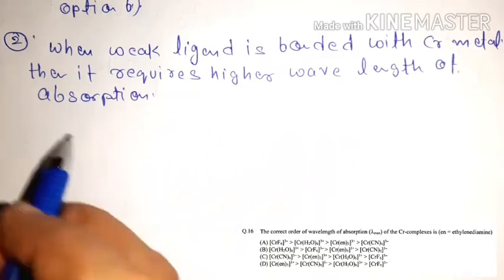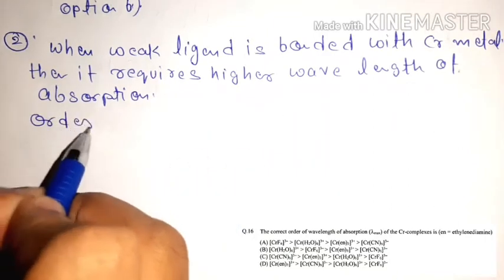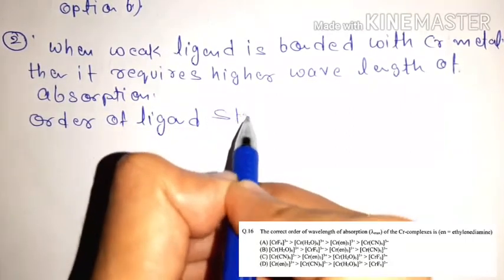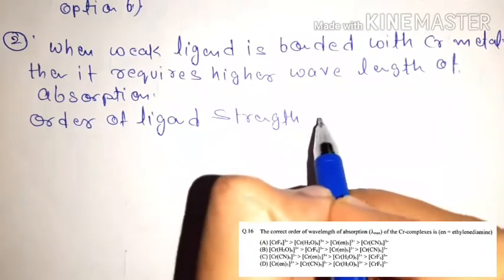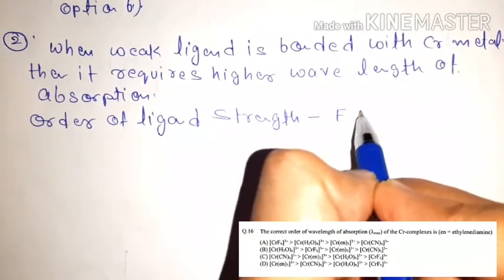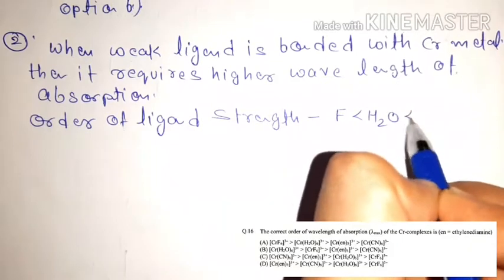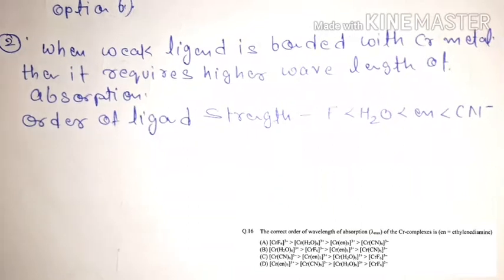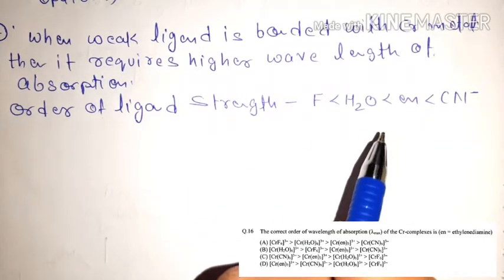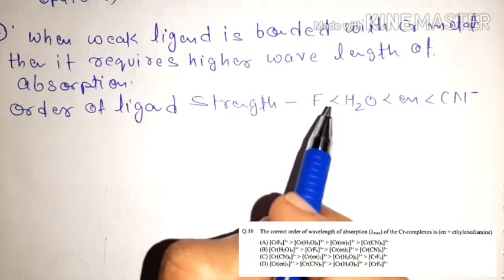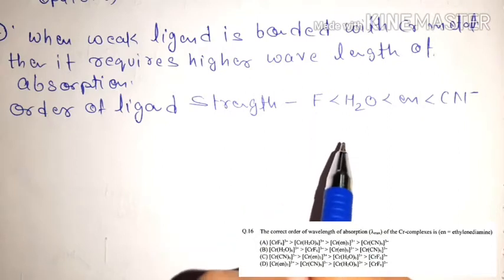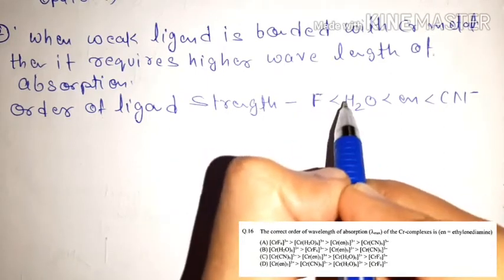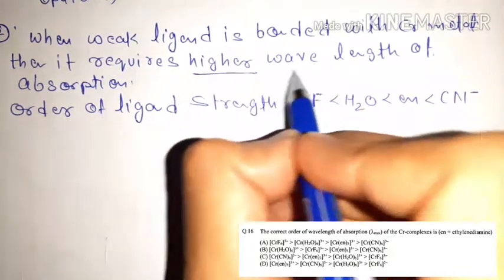Okay, and here the order of ligand strength is fluorine, H2O, ethylene diamine and CN. This is the strength order of the ligands which are present in your complexes. So it means the order of wavelength of absorption is the opposite order. Fluorine is the weakest ligand, so it requires the highest wavelength of absorption.